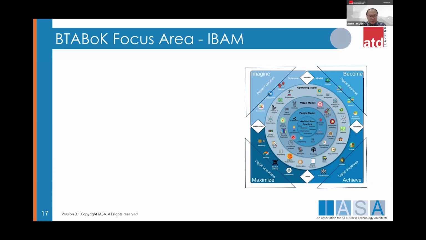I think some of you have heard my earlier presentation on the ISA BTABoK. BTABoK introduced what they call a focus area of IBAM, right? If you can see here in this four corner, imagine digital customer. So it's always imagine digital customer by default. And then the B actually becomes digital business.